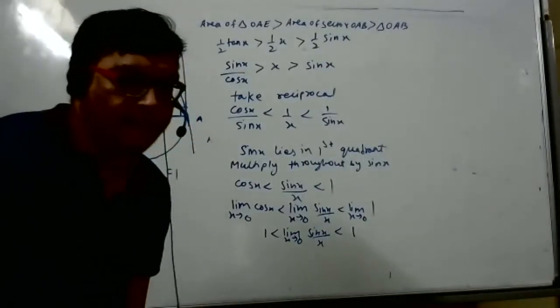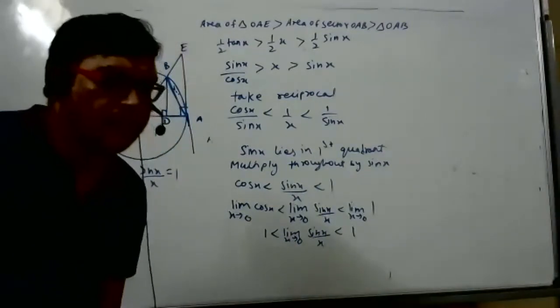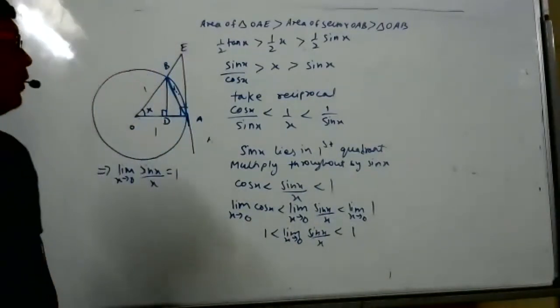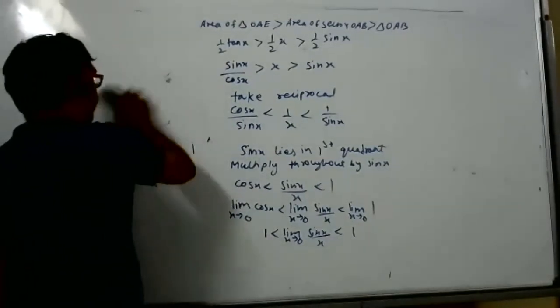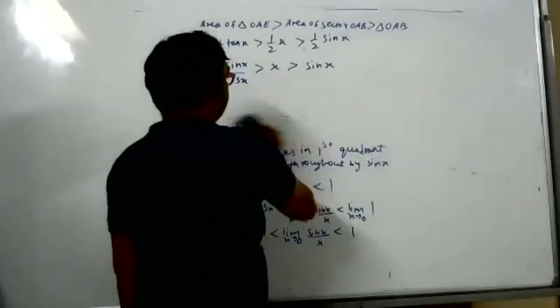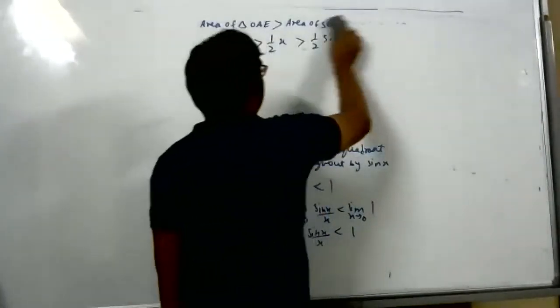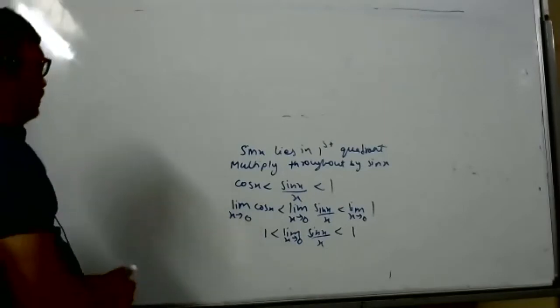Ananya? Sir, I understood. Good. Shall I do the second derivation? Ananya? Yes, sir. Which one is that? One minute, one minute, one minute. Which one is that second derivation which you want me to do?